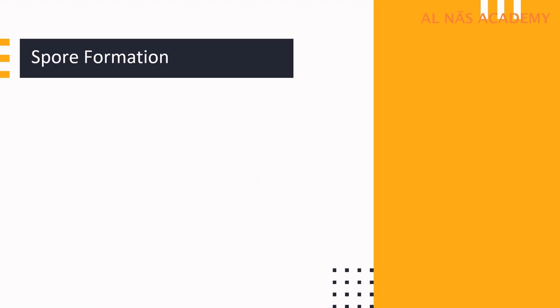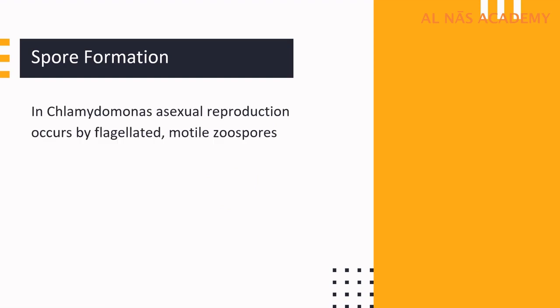Next we are going to study spore formation. It takes place in Chlamydomonas with the help of zoospores. What are zoospores? They are flagellated and motile. Flagellated means these spores have a whip-like structure. Motile means movement. So zoospores are spores which are minute, single-celled, and capable of giving rise to a new individual.